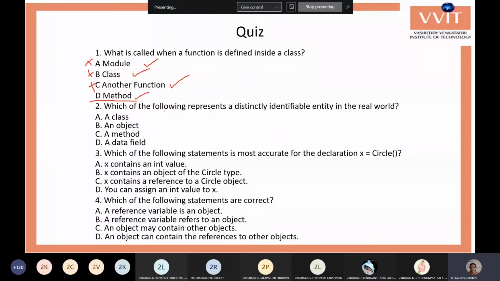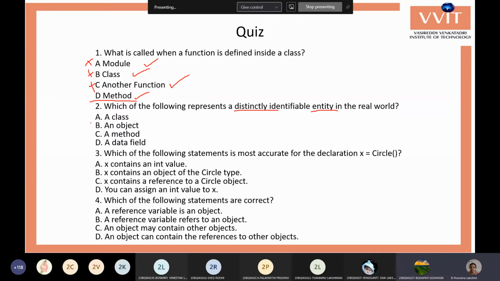Okay. So second one, which of the following represents a distinctly identifiable entity in the real world? Entity is nothing but an object. The options are a class, an object, a method, a data field.